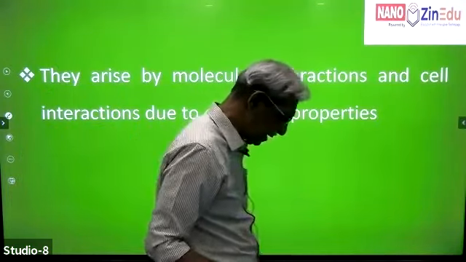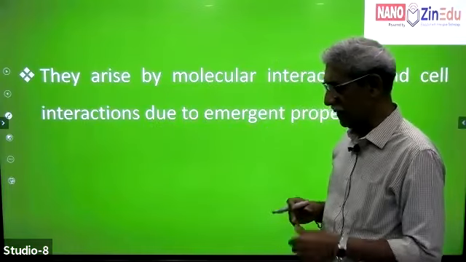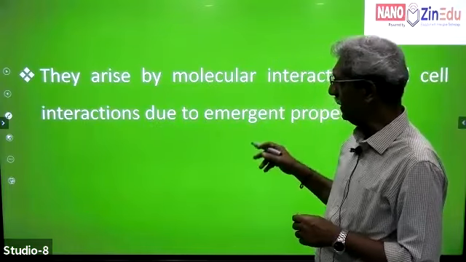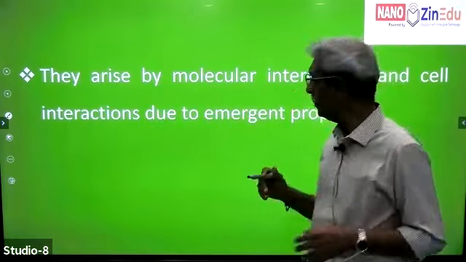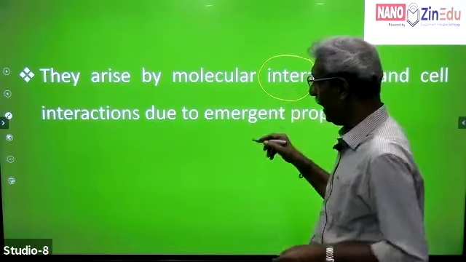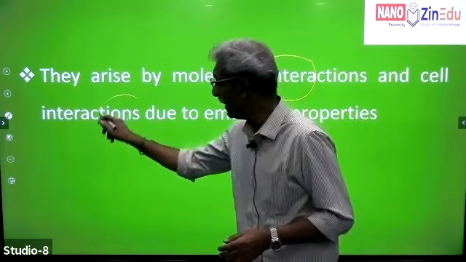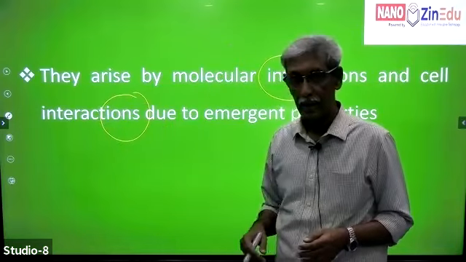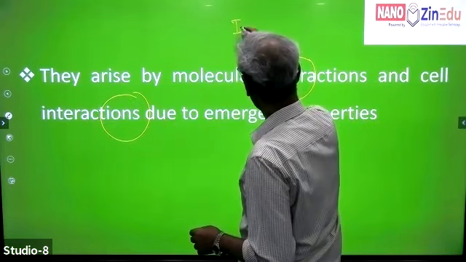Then again, let's come to the second part. The second part of the statement says, they arise by molecular interactions. Remember, all things come due to molecular interactions. And also, sometimes what happens is, there are also cell interactions. So, we are talking in terms of interactions.